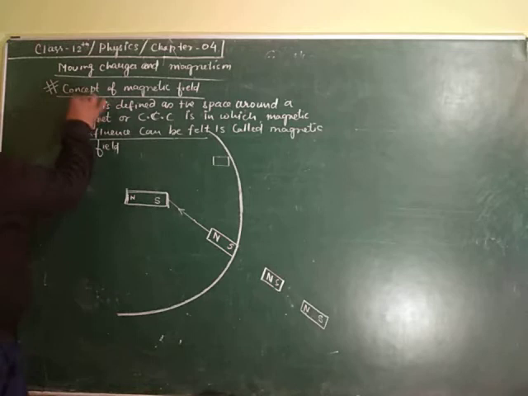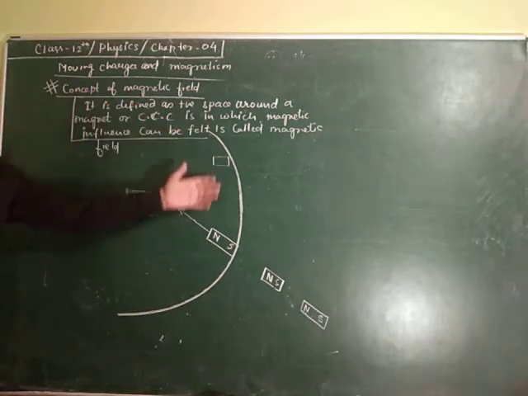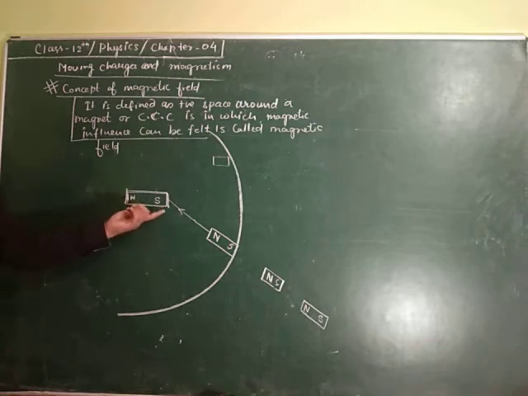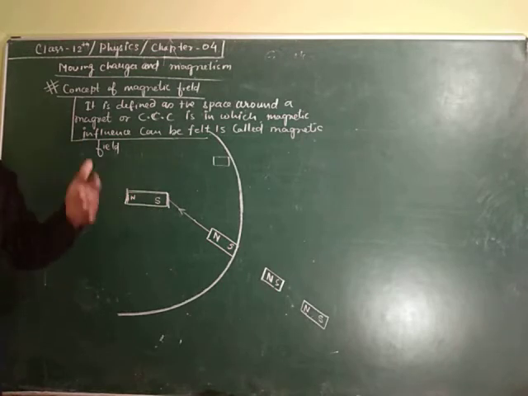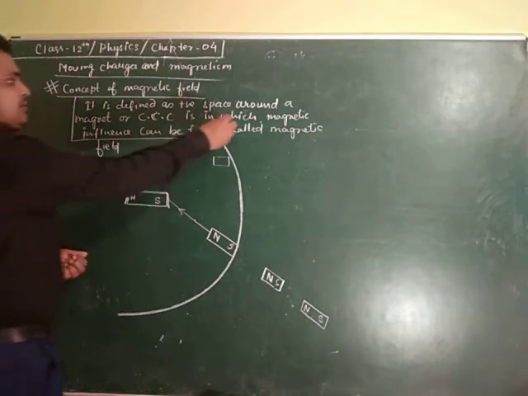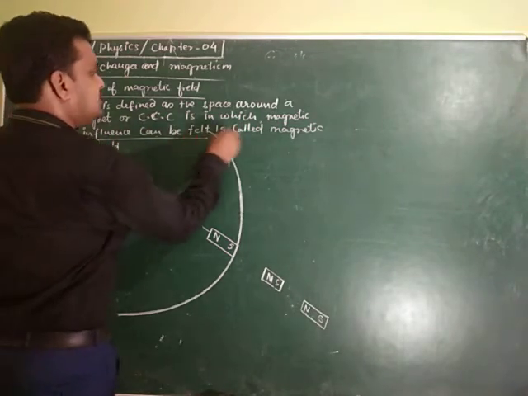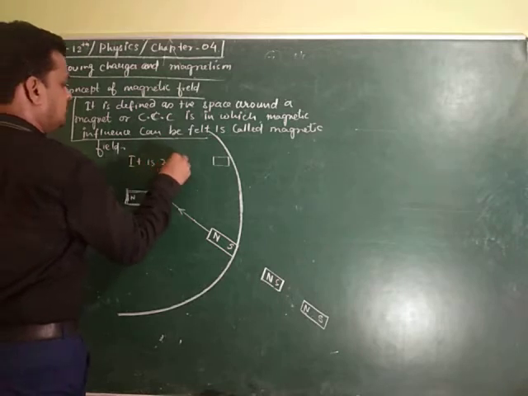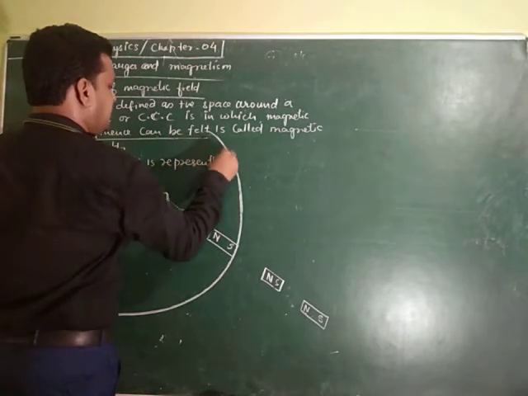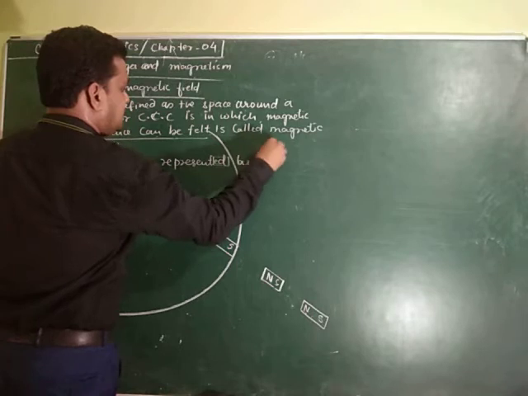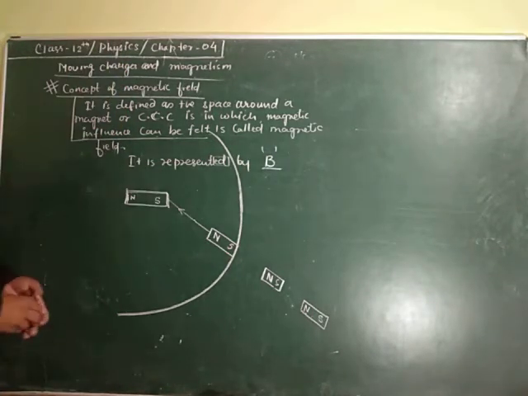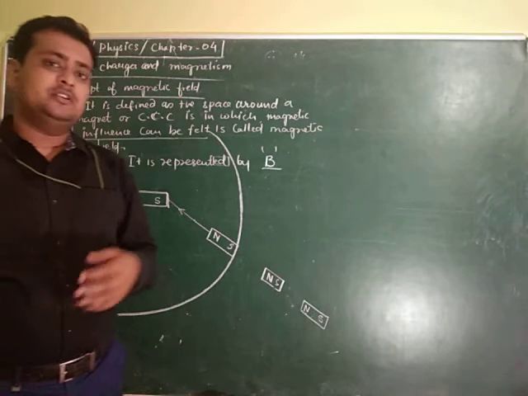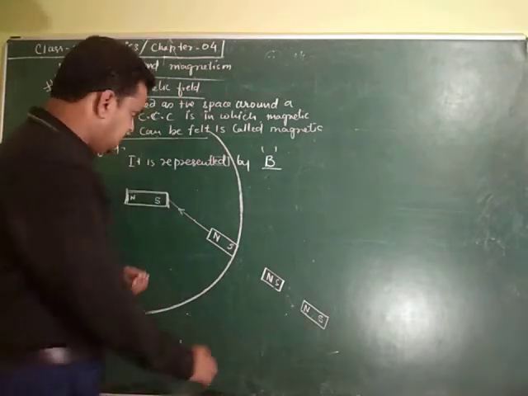That is why the magnetic field is defined as the space around a magnet or current carrying conductor, because a current carrying conductor produces its own magnetic field, in which magnetic influence can be felt. It is denoted by the letter B. In this chapter we discuss the magnetic field due to current, so we are taking current only here.